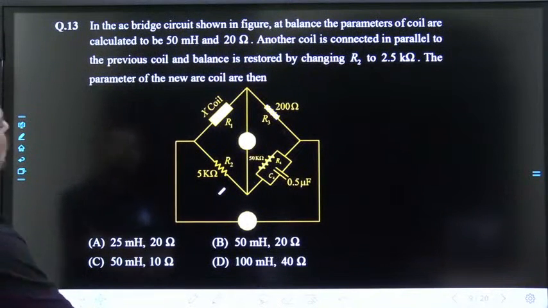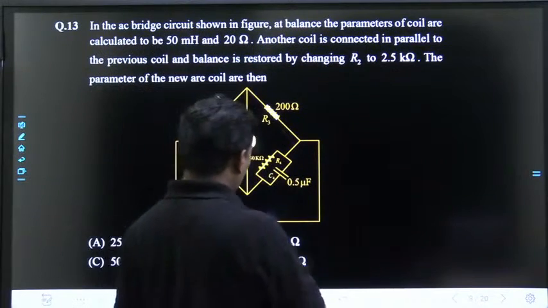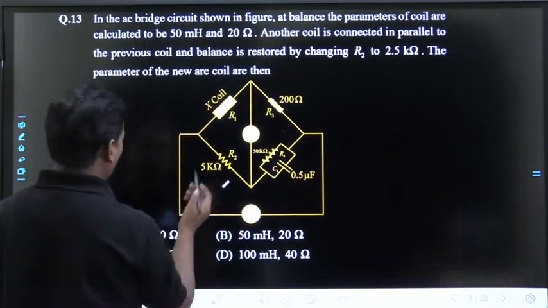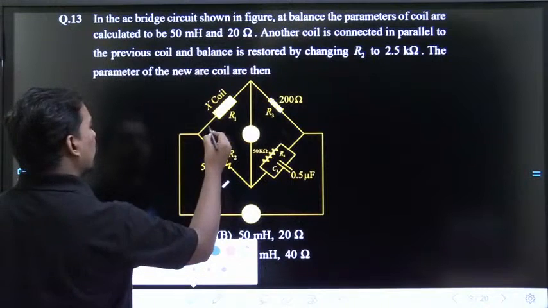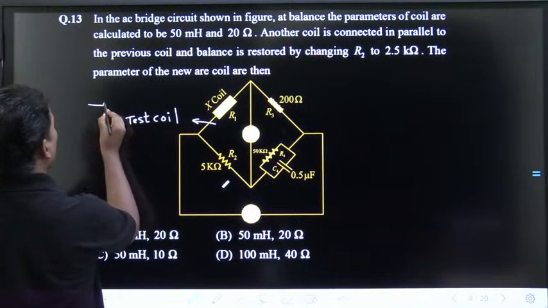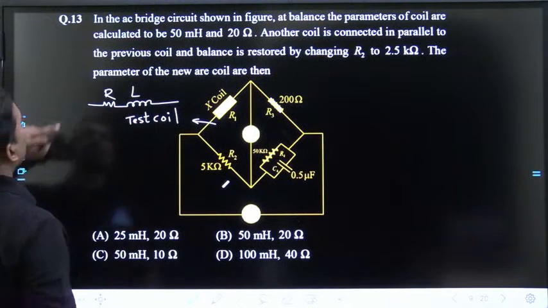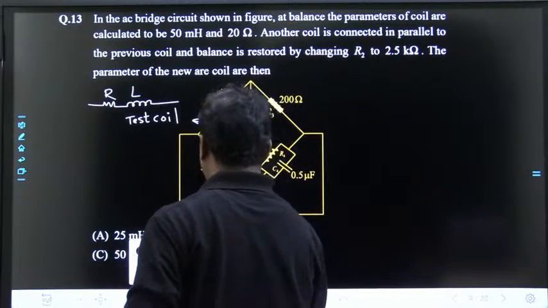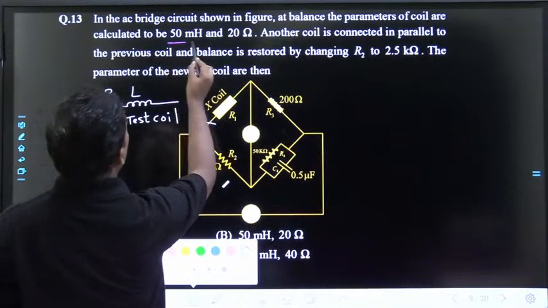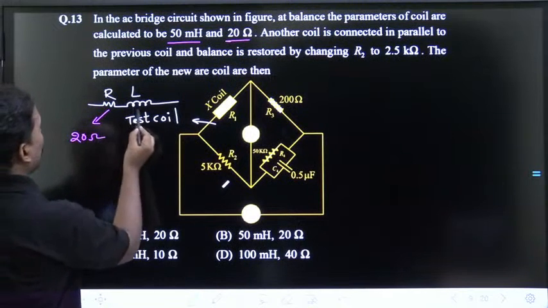In the AC bridge circuit shown in the figure, at balance the parameters of the coil are calculated to be 50 millihenry and 20 ohms. This is a test coil, having some resistance and inductance, so the test coil has R and L.